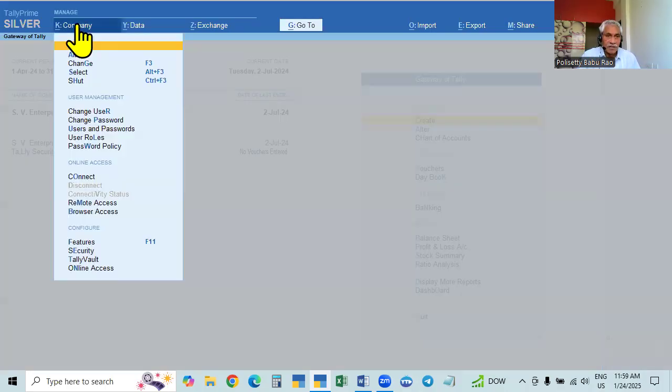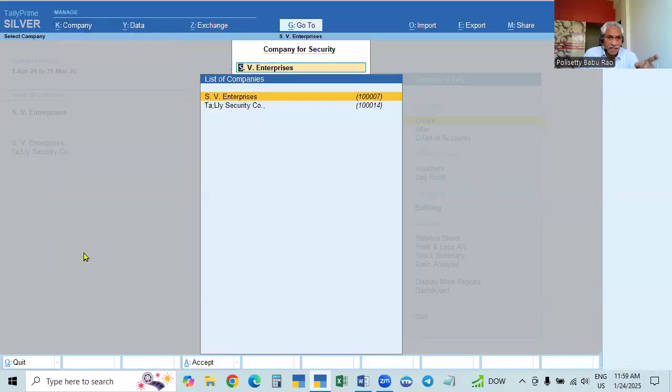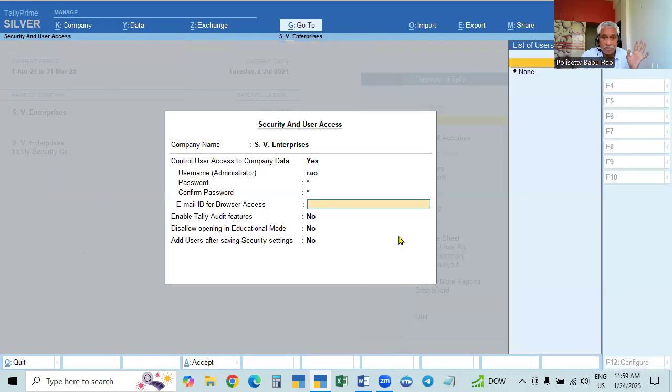First, SV Enterprises. We'll go here. This is very simple. Deletion, removal, is very simple. Go to security and that company is selected now. See, it will show it already selected. Go to this one. So here, it is already open now. Now it will not ask for any username or password. Okay, so we are in the security and user access page.